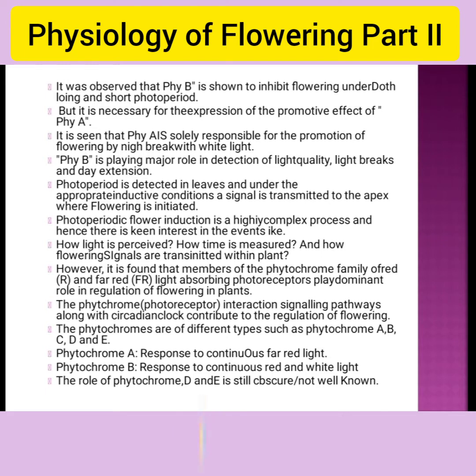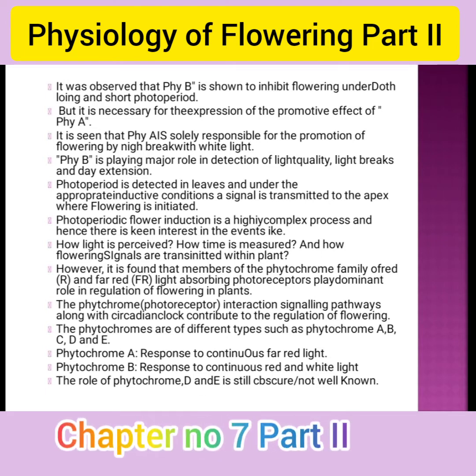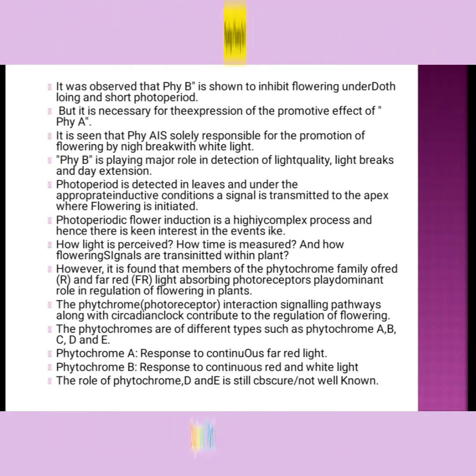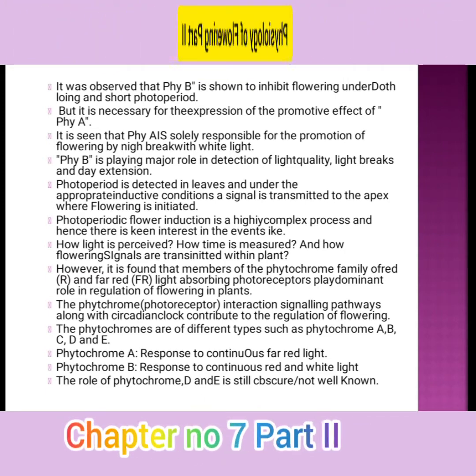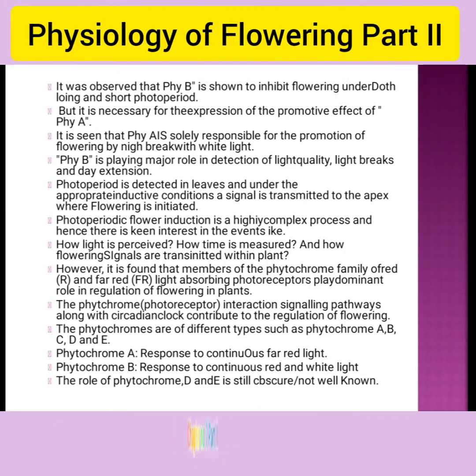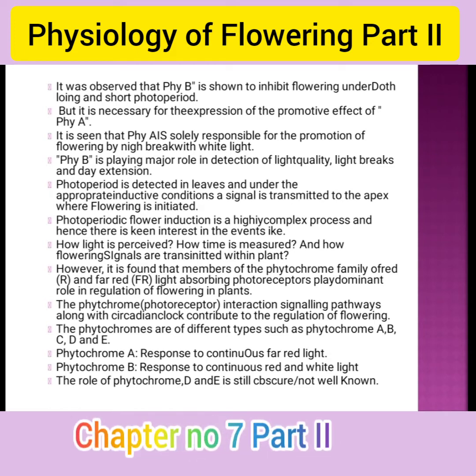However, it is found that members of the phytochrome family, the red and far-red light absorbing photoreceptors, play a dominant role in the regulation of flowering.